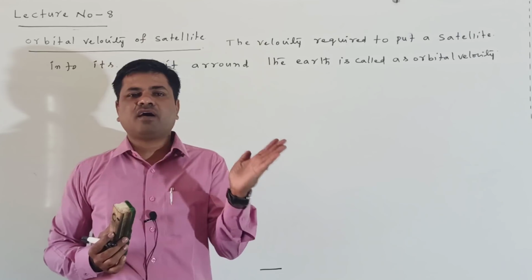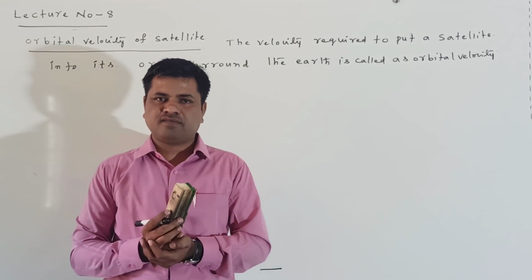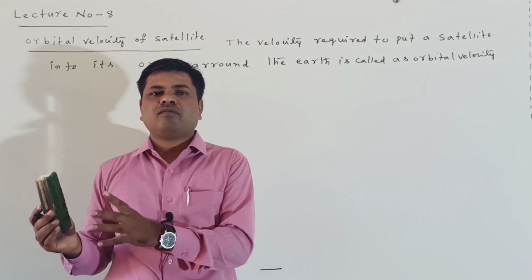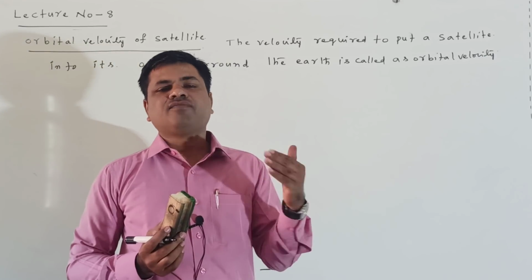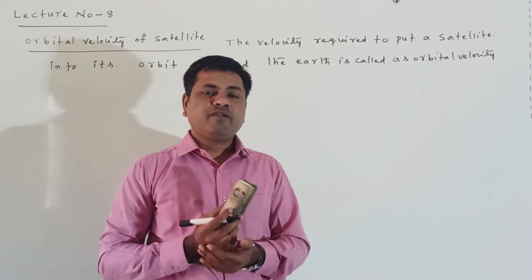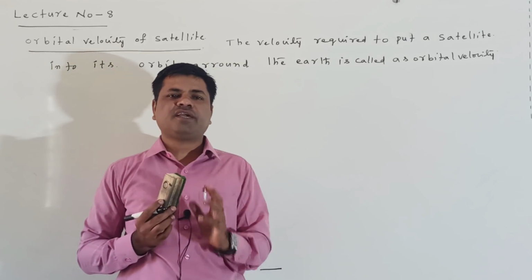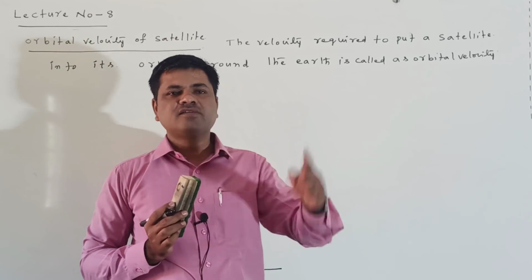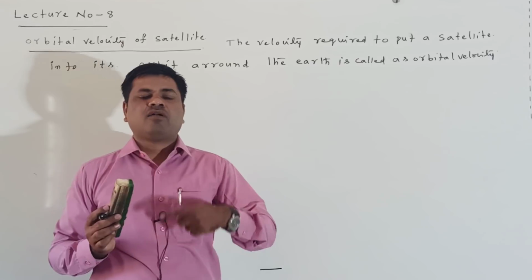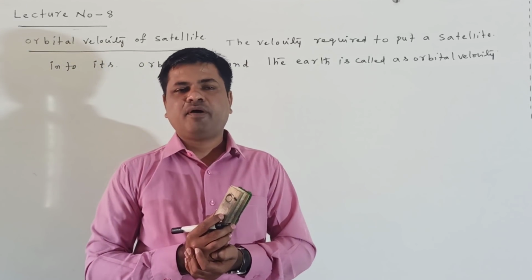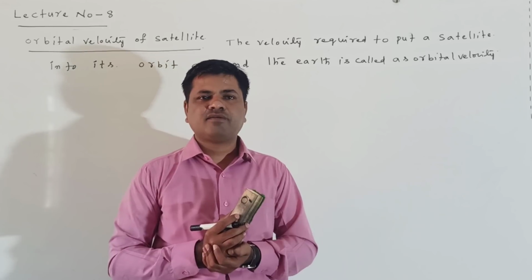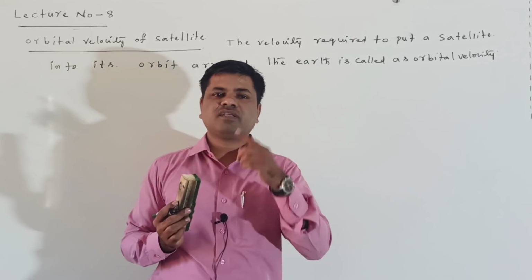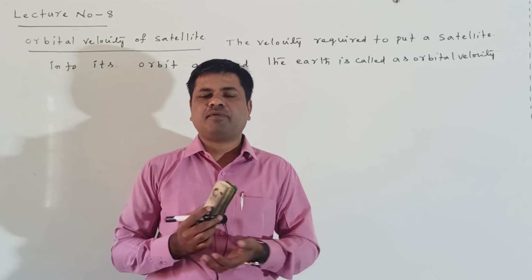is gradually increasing, and the horizontal range is gradually increasing. The distance of the body hitting the ground from the foot of the tower is also increasing. But at one particular velocity, the body revolves around the earth in a circular path. That path is called the path of the satellite. That velocity given to the body in order to revolve in the circular path is called orbital velocity.